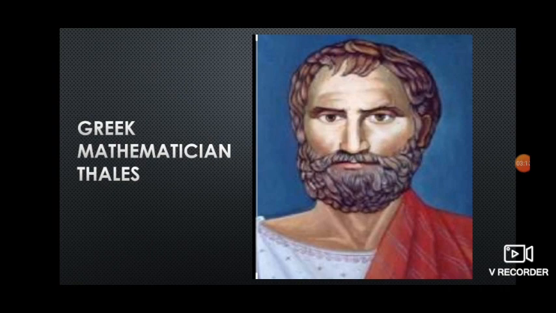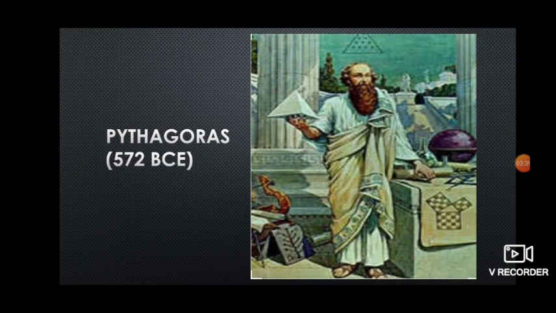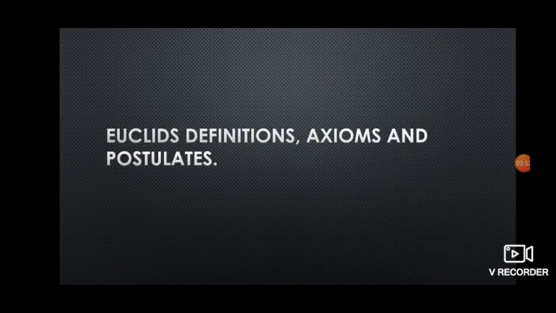Thales, one of the Greek mathematicians, was credited with showing the first well-known proof. What was that proof? The circle can be divided into two equal parts by its diameter. This was the first proof, proved by the Greek mathematician Thales. After that, children, the well-known Pythagoras and his group, till 300 BCE, made many inventions in geometry. Then we come to Euclid, children.